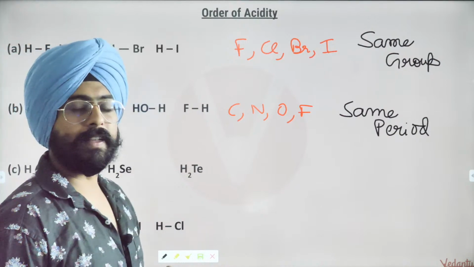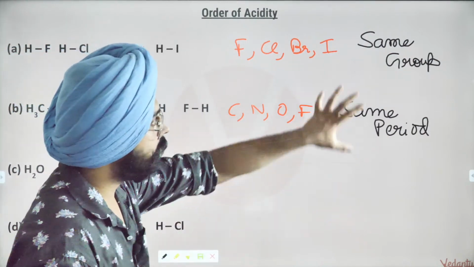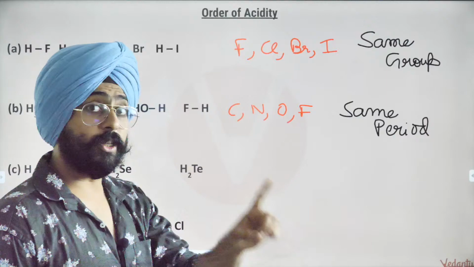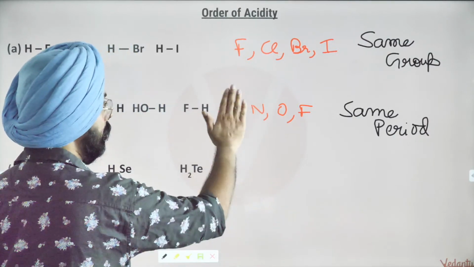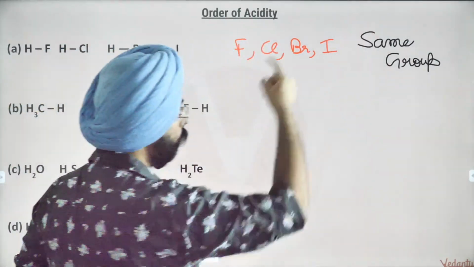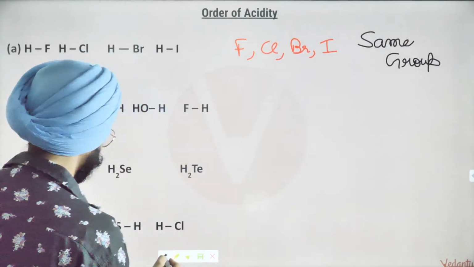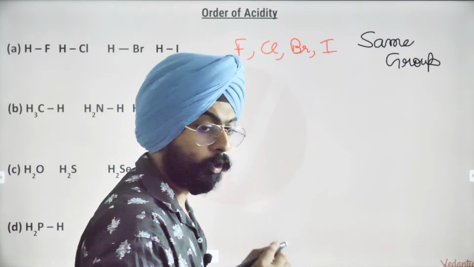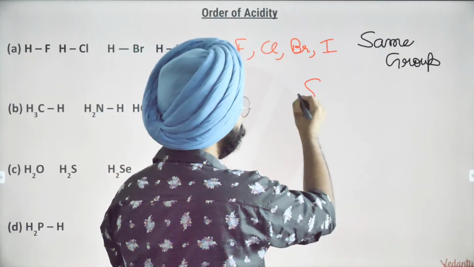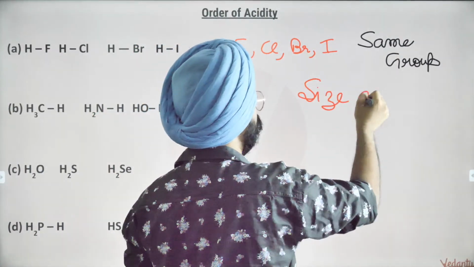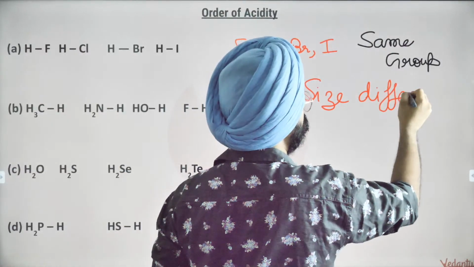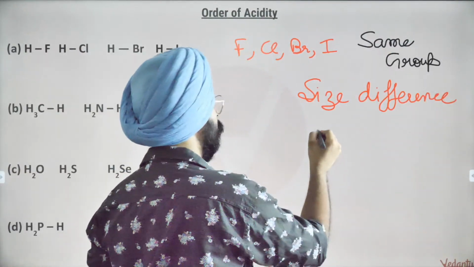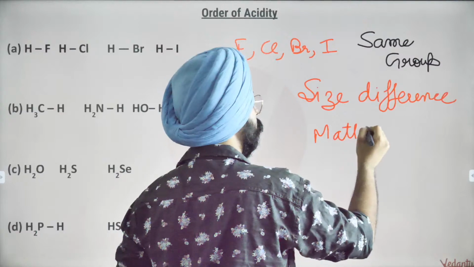Now my dear friends, the things that we need to consider in these two cases are different. Please make sure you note this down. When you are in the same group, this is something you need to remember: size difference matters.